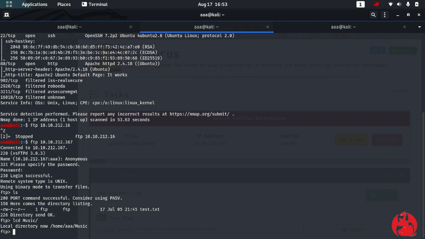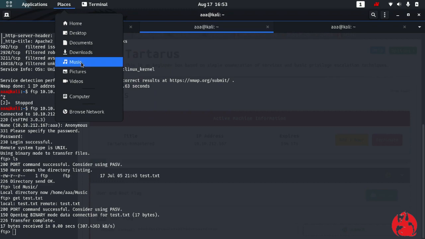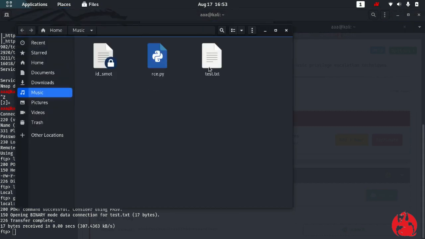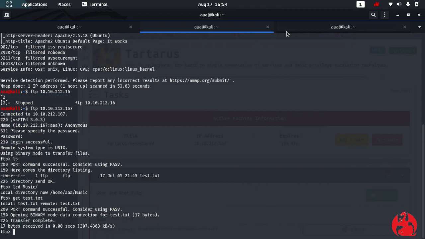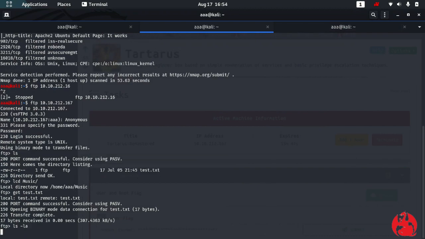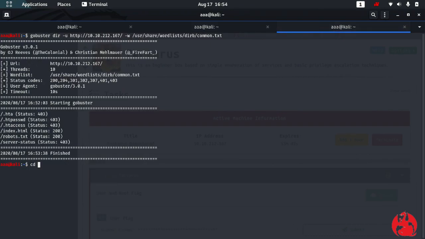Okay, so now I'll do get test.txt, and it was successfully received. Now if I go to music and look, you can see text.txt is there, so it's working. We got the file. Now let's check all the contents in here.